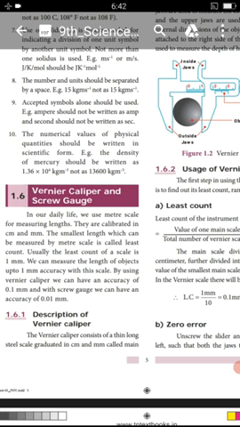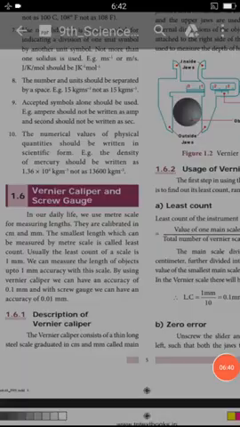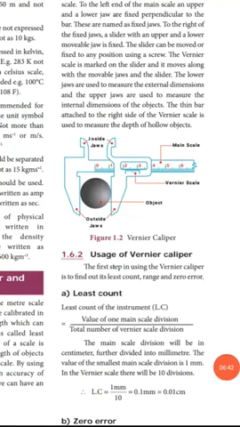Next one, description of the vernier caliper. The vernier caliper picture is in your book, you just draw it one time. In the vernier caliper some parts are there: inside jaws and outside jaws, where you keep the object in between the jaws. Next, the main scale, and then the vernier scale. These are all the parts of the vernier caliper.